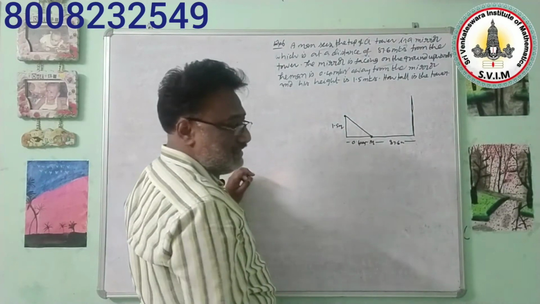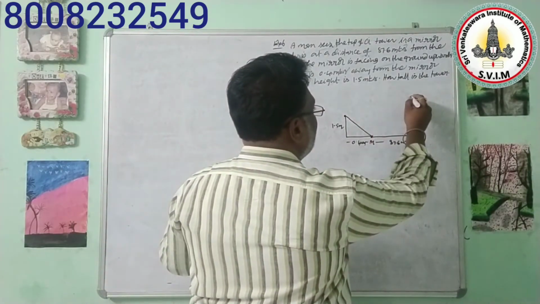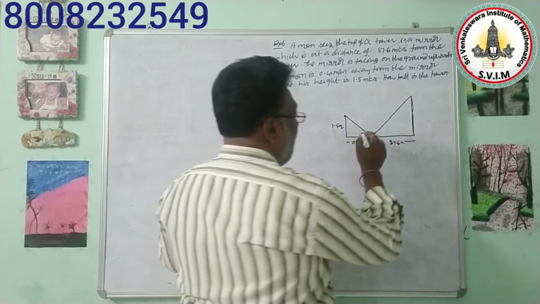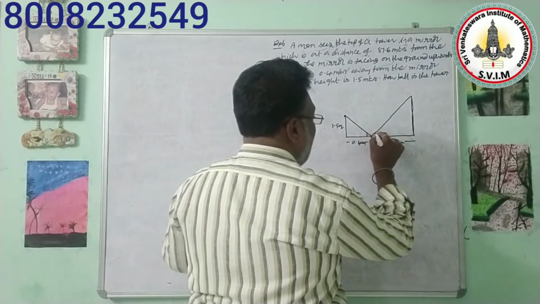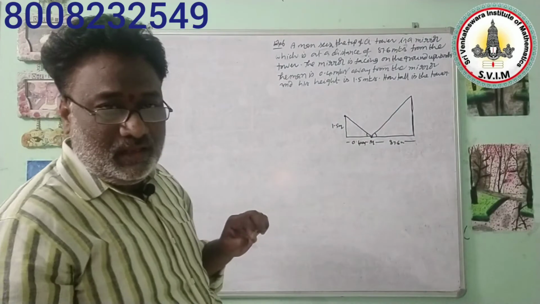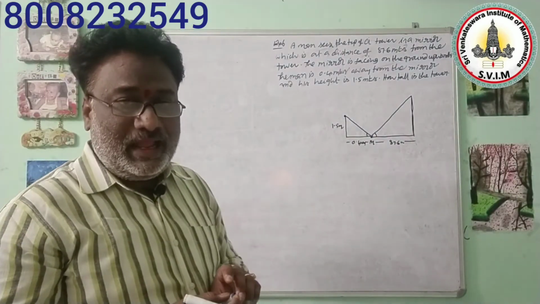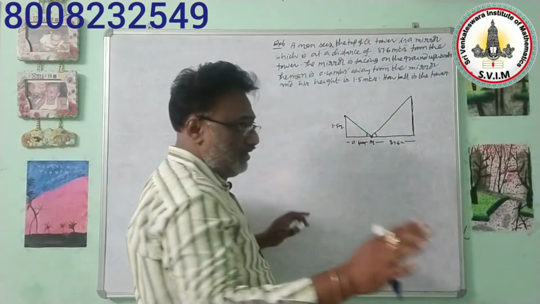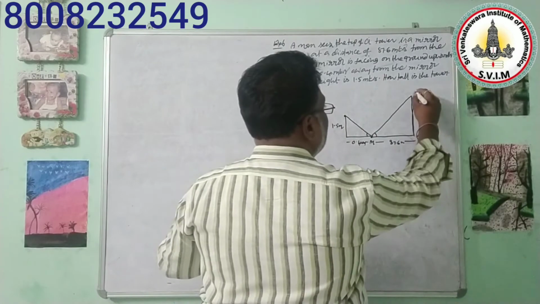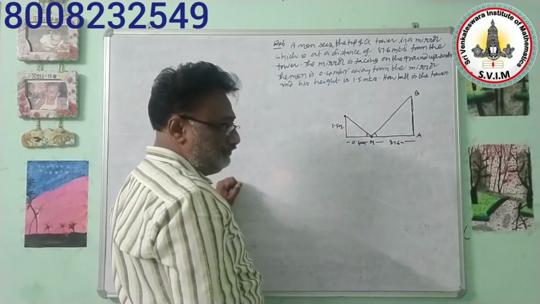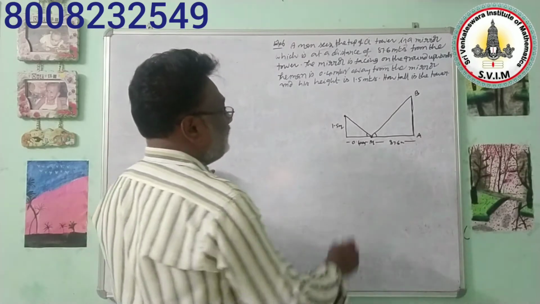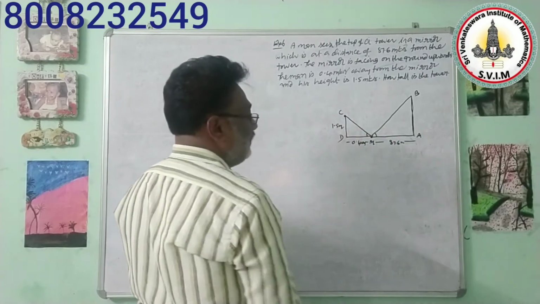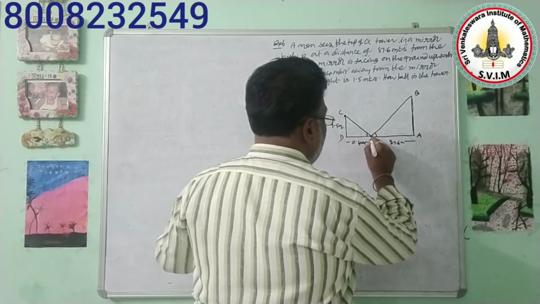So that means this is the angle of incidence, and this is the angle of reflection. Here angle of incidence and angle of reflection are both the same. That means in these two triangles these pair of angles are equal. Now I am taking the height of the tower as AB, next the height of the person as CD, and the mirror I am taking as capital M.